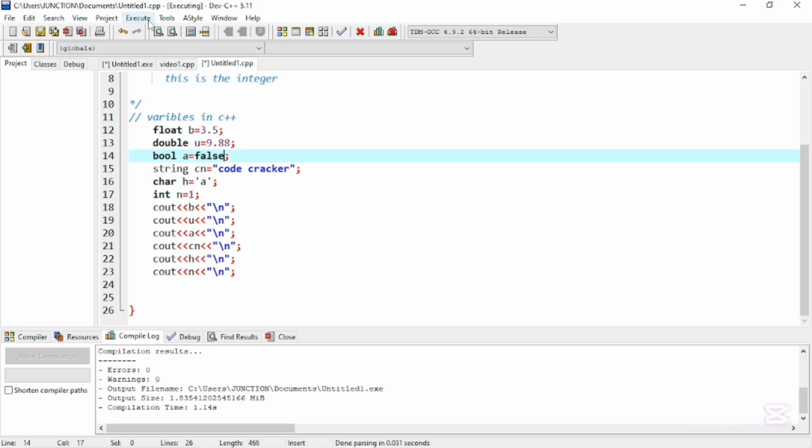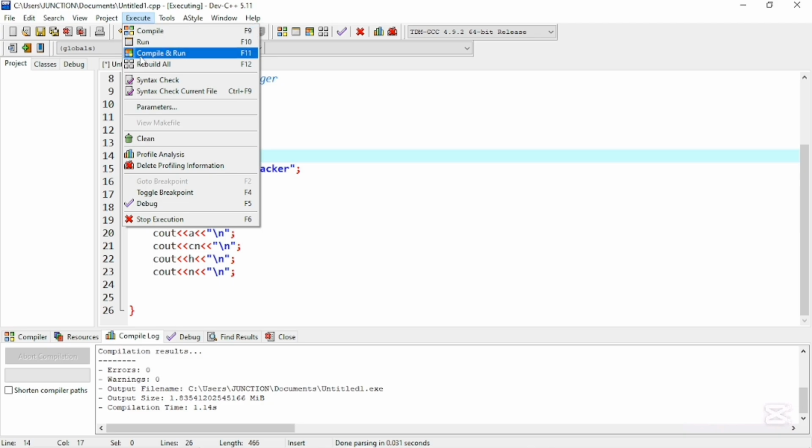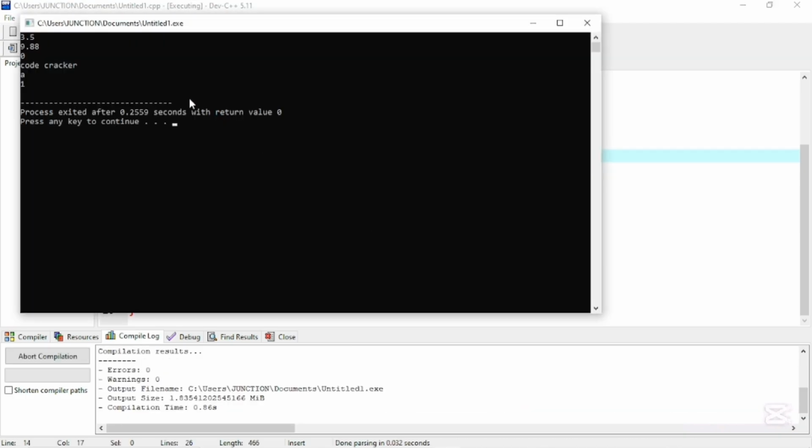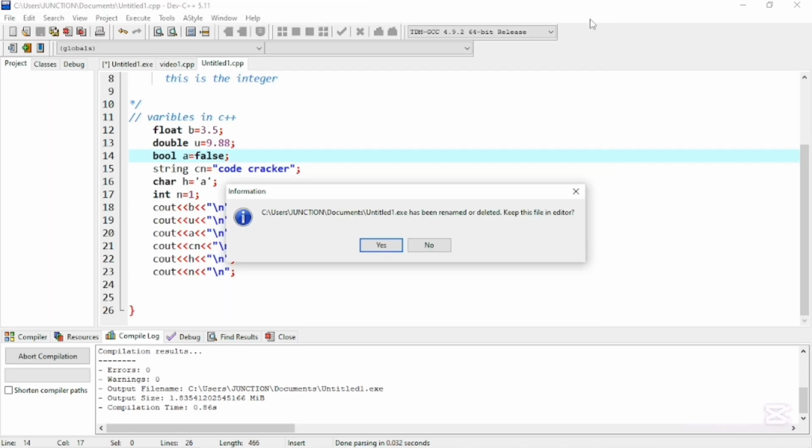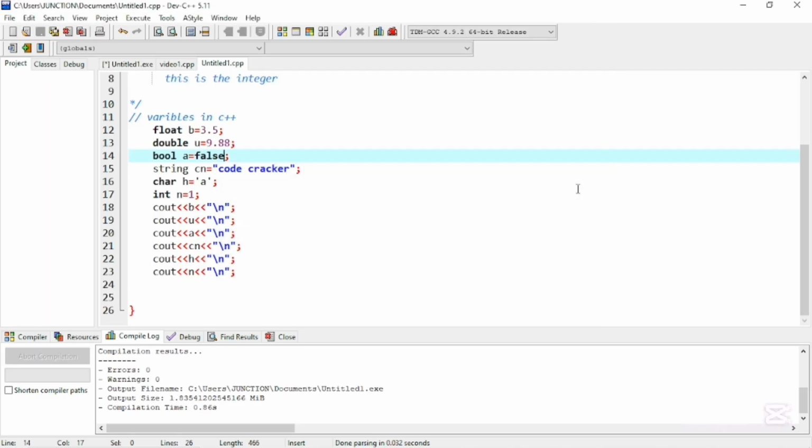This is false. If I execute it again by compiling and running, you will see that it will print out 0. You can see there is 0. This is because the condition is false. It depends upon this 1 and 0 condition. If it displays 1, it means the condition is true. If it displays 0, it means the condition is false.